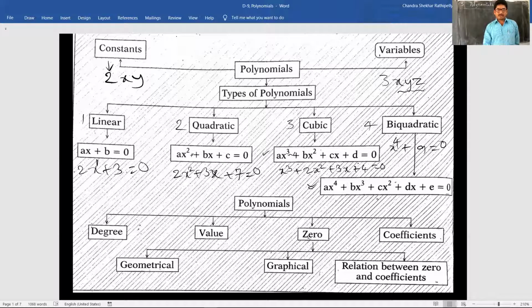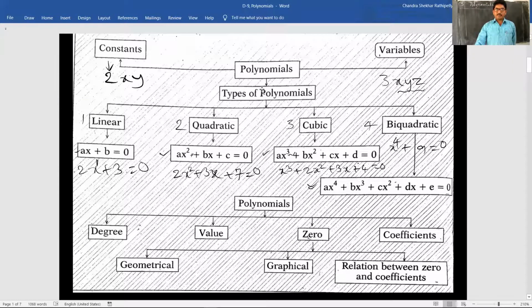This is the general form or standard form of a cubic polynomial. This is the general form or standard form of a quadratic polynomial. This is the linear polynomial. These are according to degree: the polynomials are divided into linear, quadratic, cubic, biquadratic. Children, these we have to learn from 6th class onwards, 6th, 7th, 8th and 9th, and we have some examples in 10th class also.